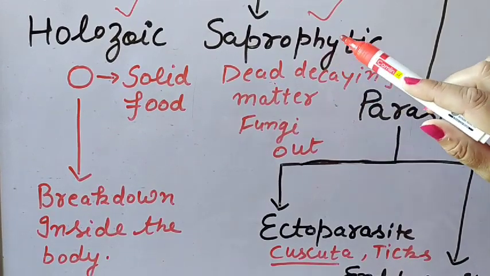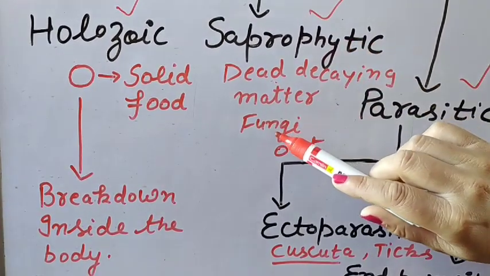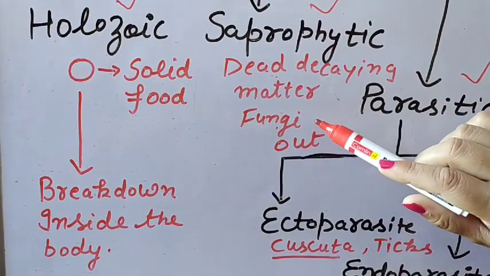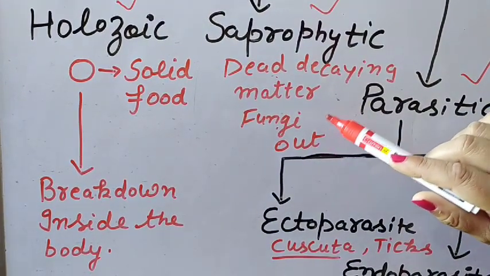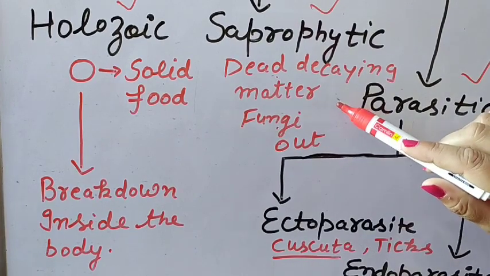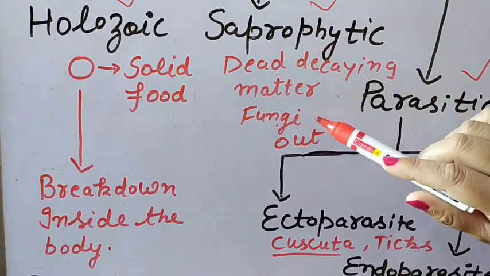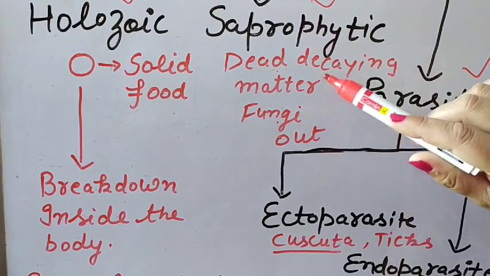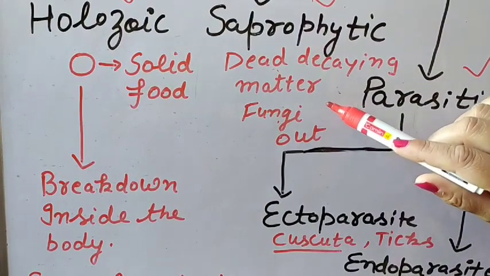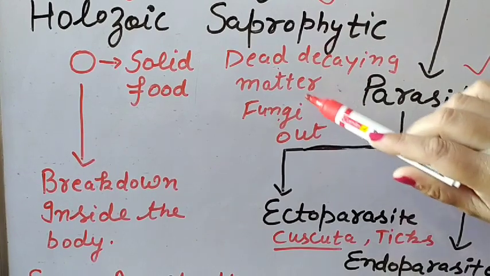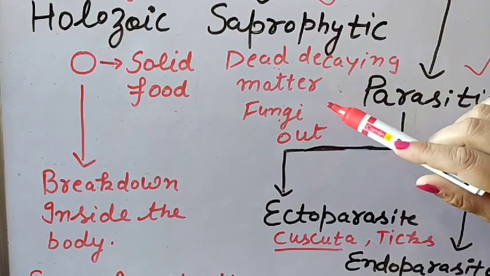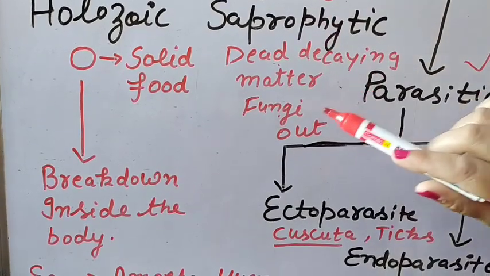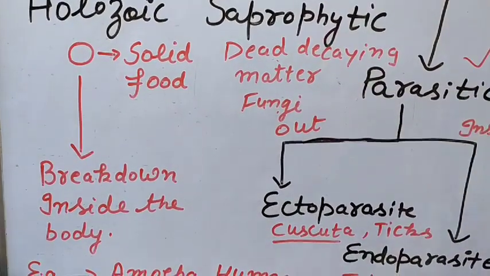Examples of saprophytic organisms are fungi and some bacteria, because bacteria are in different categories. Some are useful bacteria, some are harmful bacteria, some are disease causing bacteria. These bacteria also help to decompose the dead decaying matter. So for saprophytic nutrition, examples are fungi and bacteria.